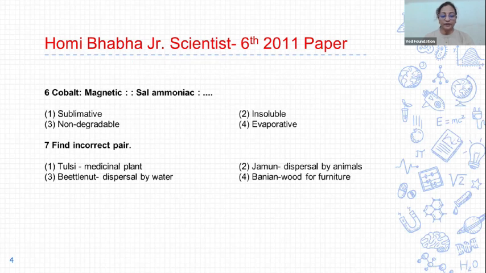7. Find correct pair. Tulsi, medicinal plant. Second, jamun, dispersal by animal. Third, betel nut, dispersal by water. And fourth, banyan, wood for furniture. And incorrect pair is option 4. Banyan, wood for furniture. Wood of banyan tree is not used for furniture. That's why it is an incorrect pair. Correct answer of 7 is option 4.